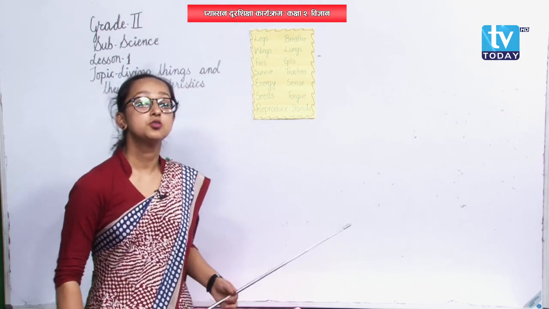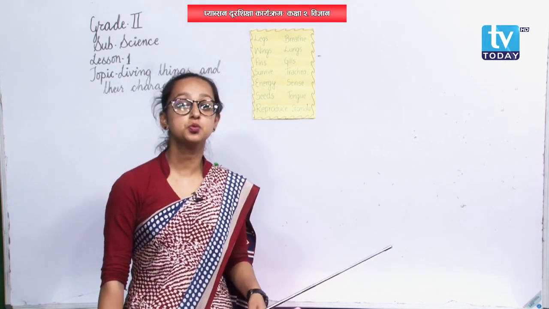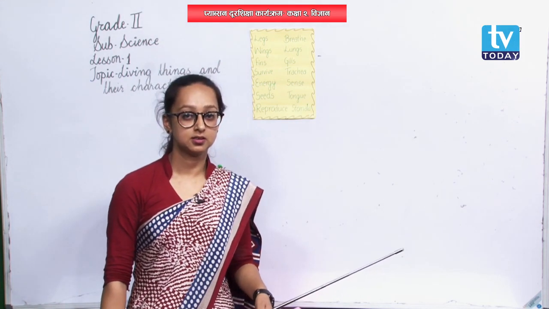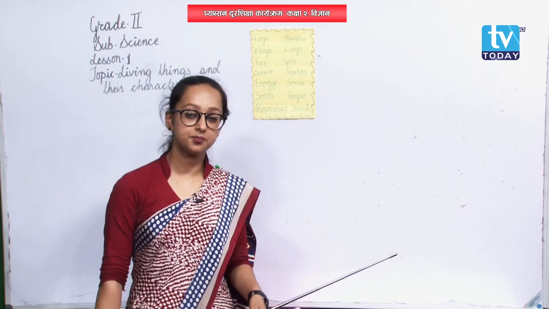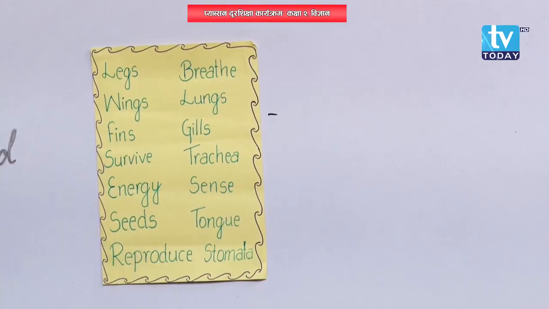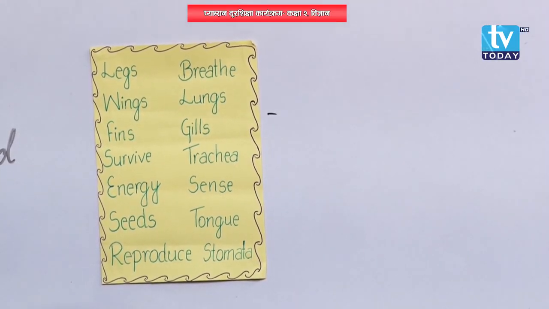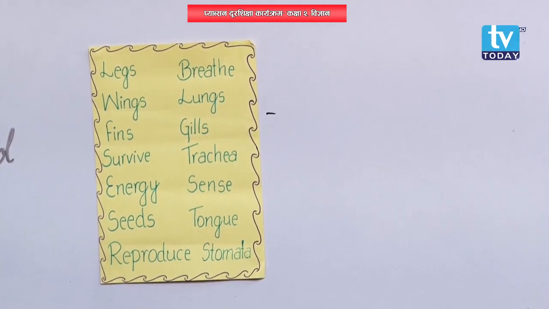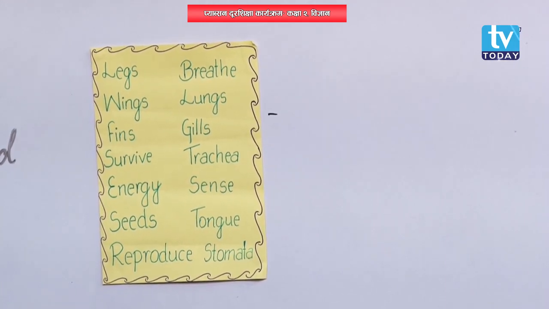Reproduce means to give birth, to produce babies. That is reproduce. Is it okay? Can you remember the meaning of these words up to reproduce? Once again, let me tell you, reproduce, it means to give birth, to produce babies, that is called reproduce.